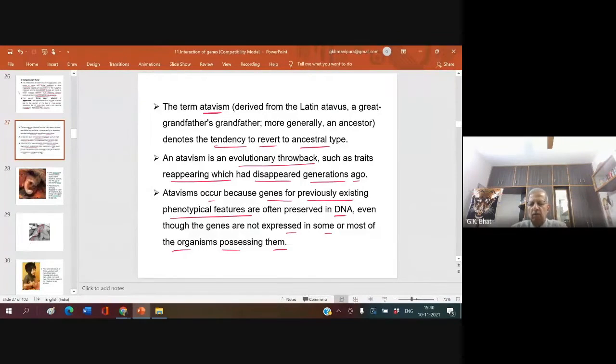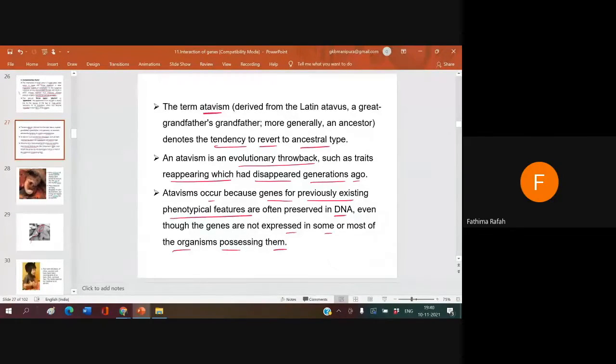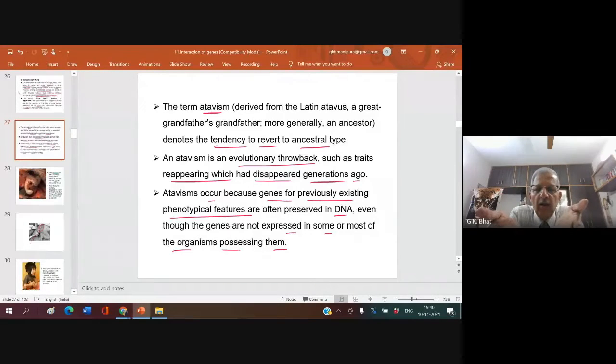Now you tell me, if babies are born with a tail, is it not that the gene for the tail should be there? Yes, sir. And this gene may not get expressed.